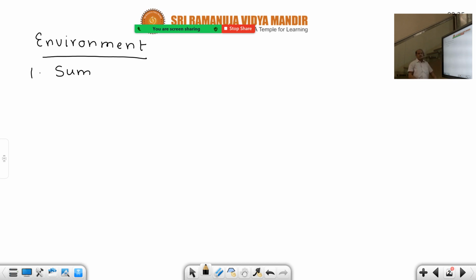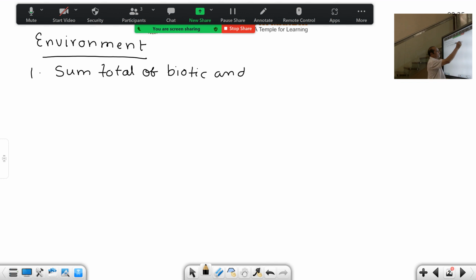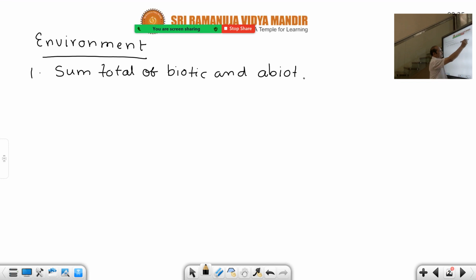Sum total. When you write sum, you must write S-U-M, sum, don't write S-Y-M-E. Sum total of biotic and abiotic components is called environment. It is not necessary, but it is known as environment.